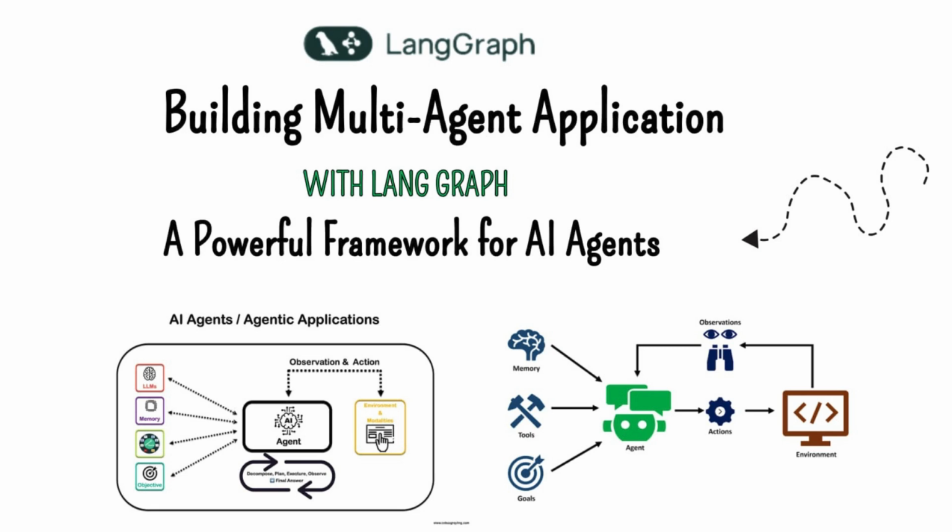But I'm still kind of stuck on that graph structure being so central to it all. Can you explain a bit more about what that means in practice? Yeah, it's super important. Think of it like a network of nodes, where each node represents an AI agent with its own skills. So if an agent is like a specialist, then the nodes are showing who all the specialists are? Yes, and those nodes are connected by edges, which show how information flows between them and how they interact to get the job done. Oh, I see. So it's like a visual blueprint for how all these agents work together.